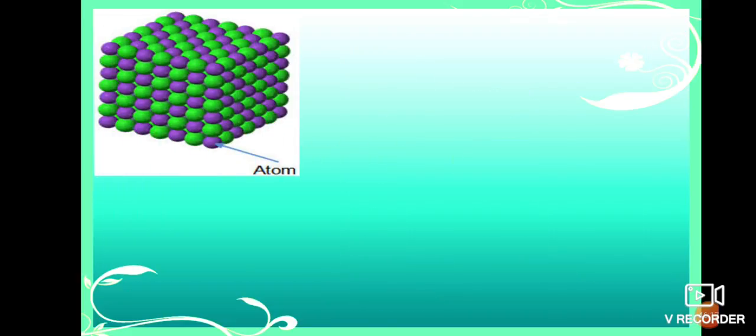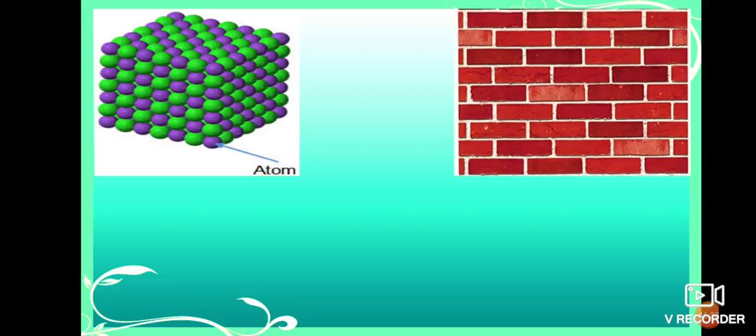He has given some more points also. According to Dalton, an atom is made up of small particles, like a wall is made up of small bricks. Like that only, an atom is also made up of small particles.